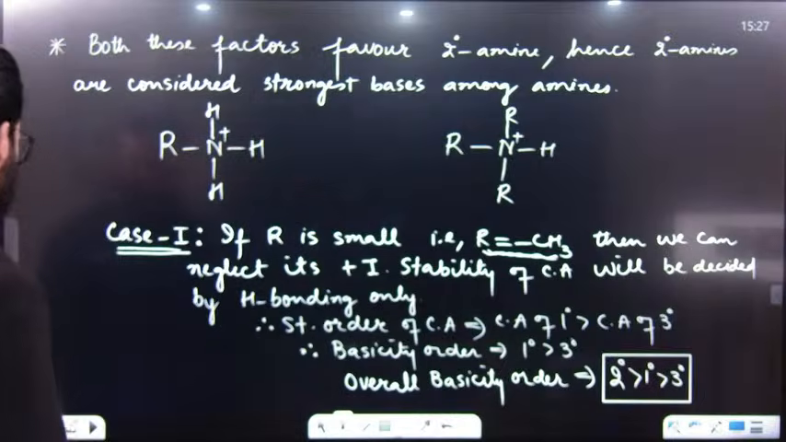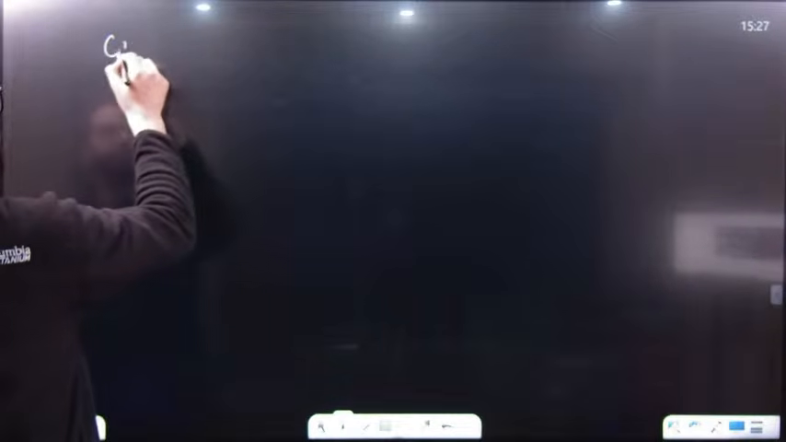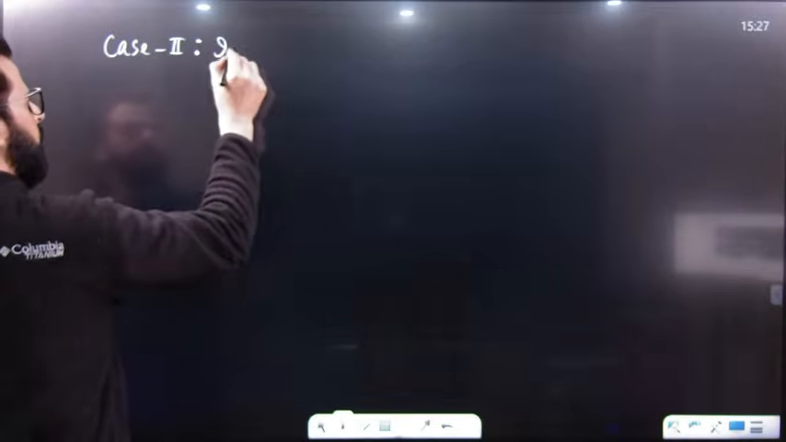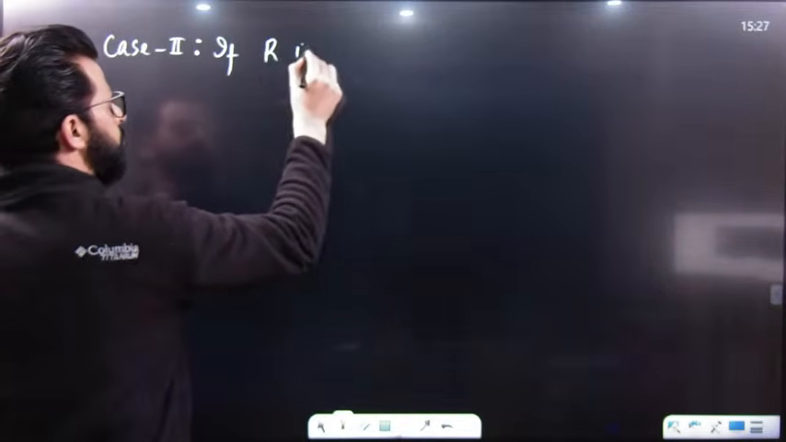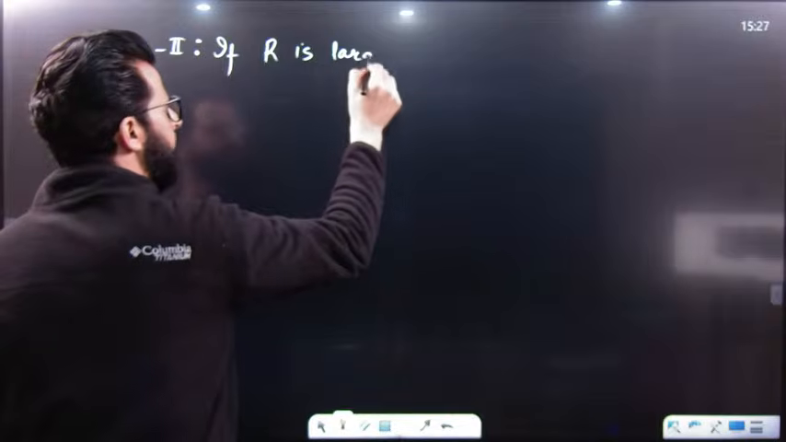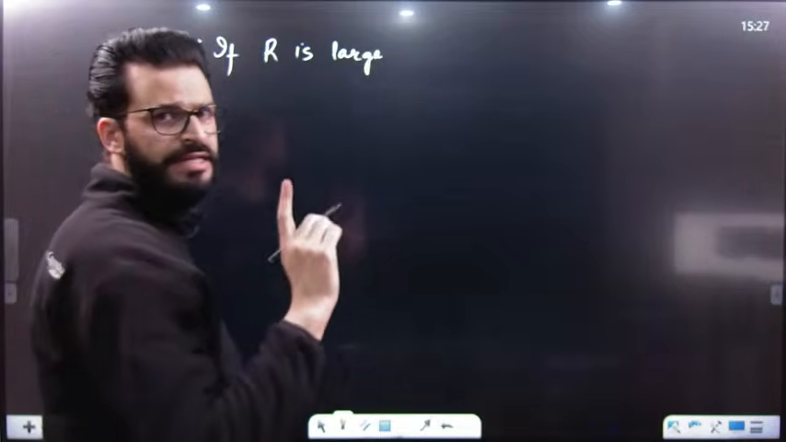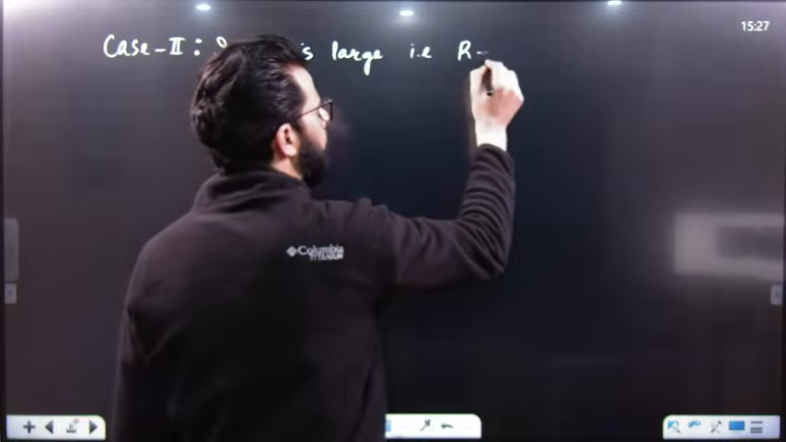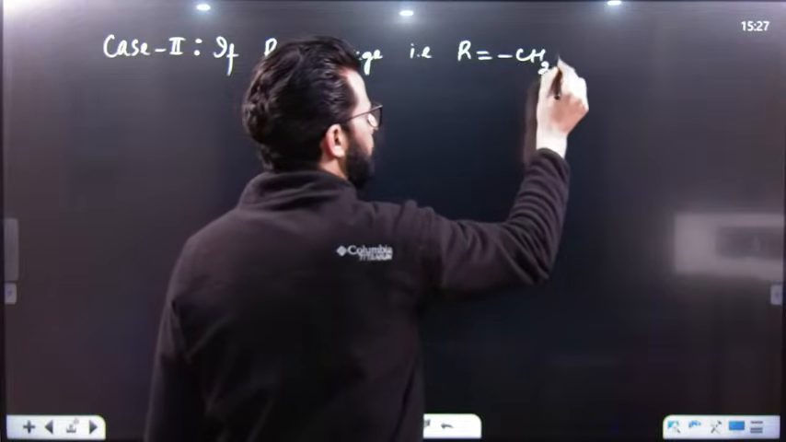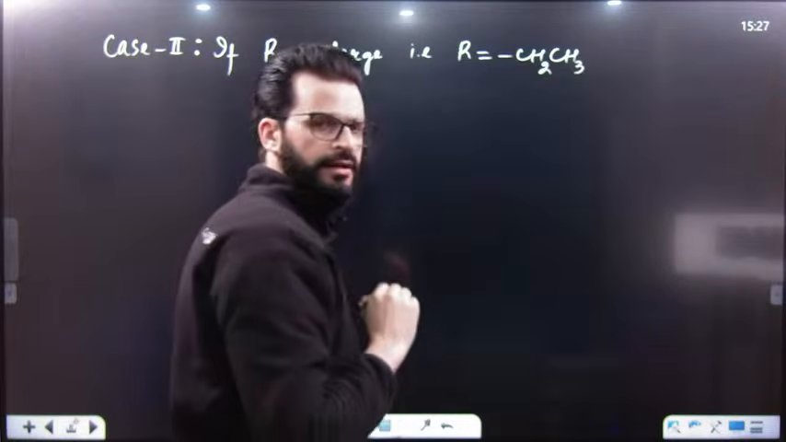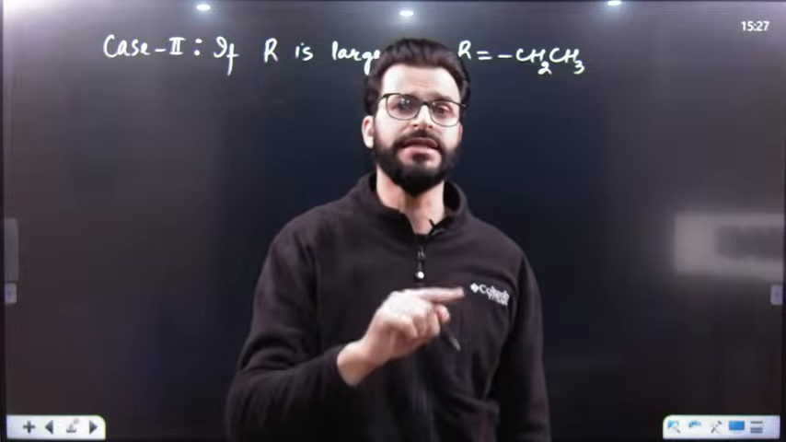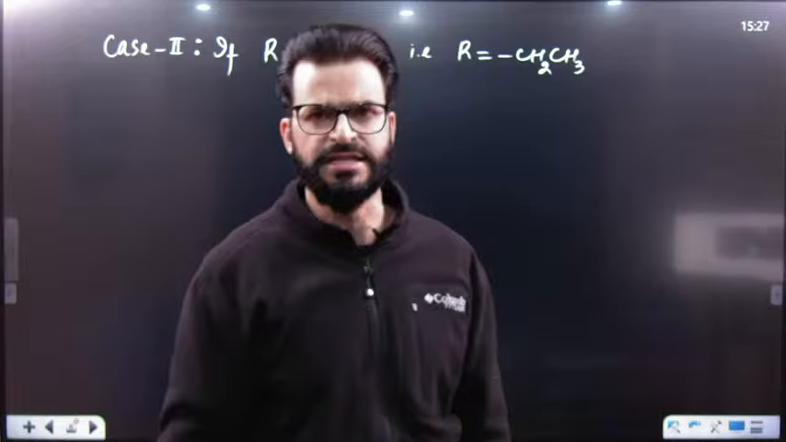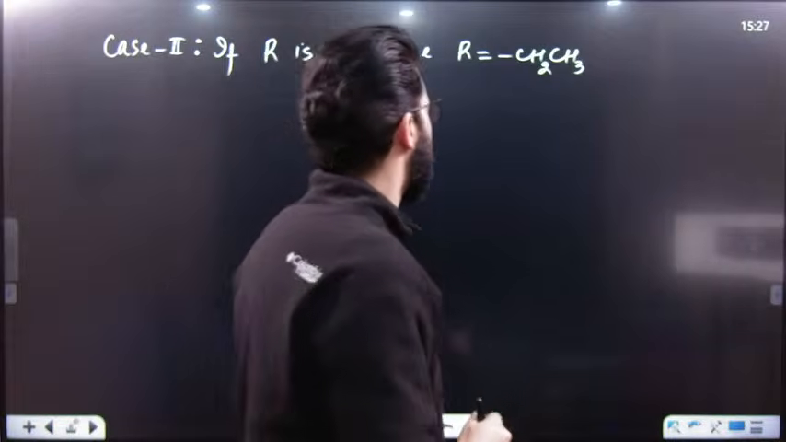But case number 2: if R is large. It can have many values, but you have to remember only this value, that is if R is equal to ethyl. Now, as R is ethyl, we cannot neglect its plus I power, because its plus I power is still greater than CH3. So we cannot neglect plus I.